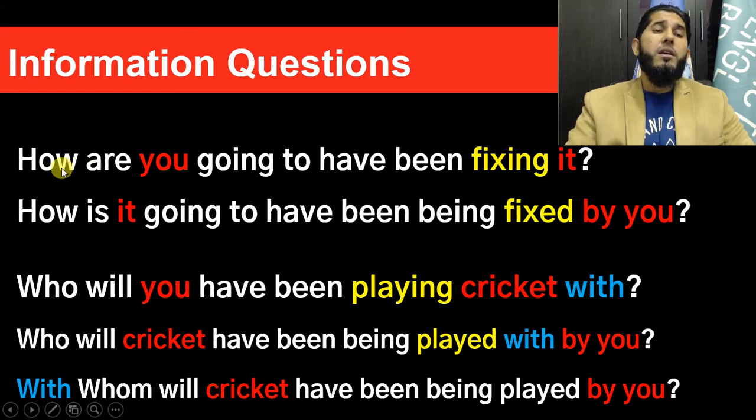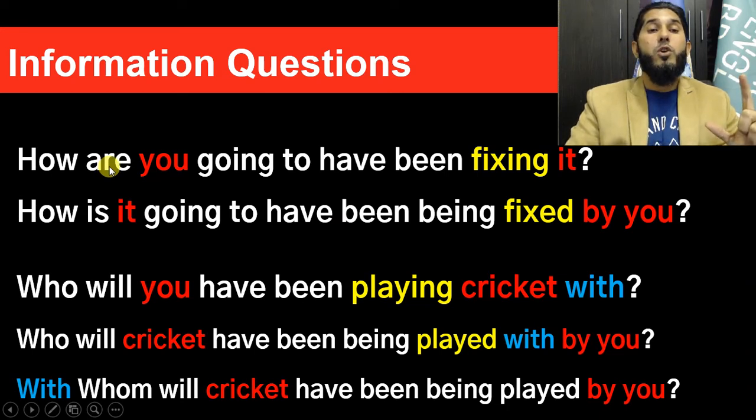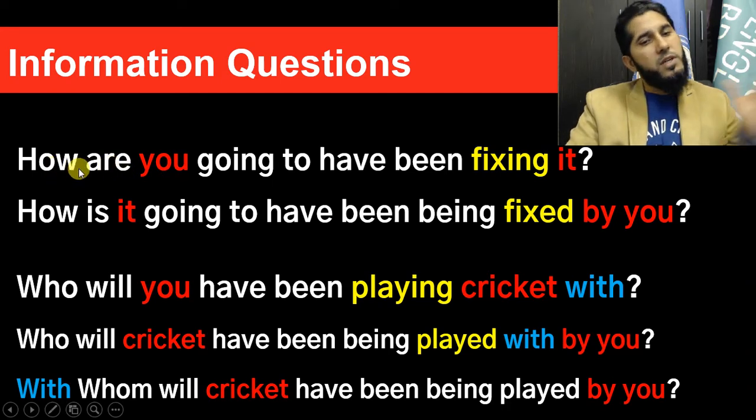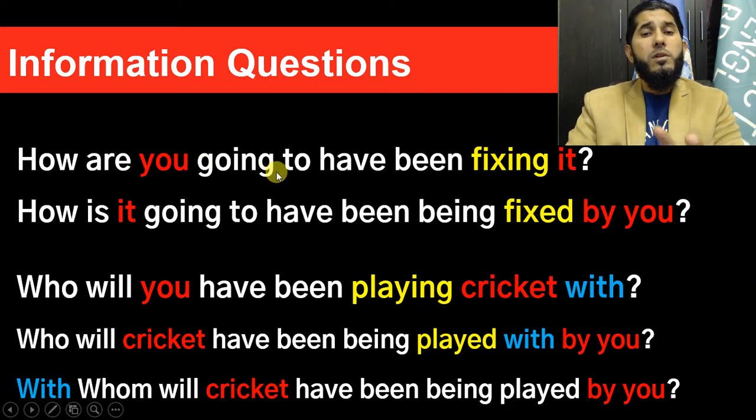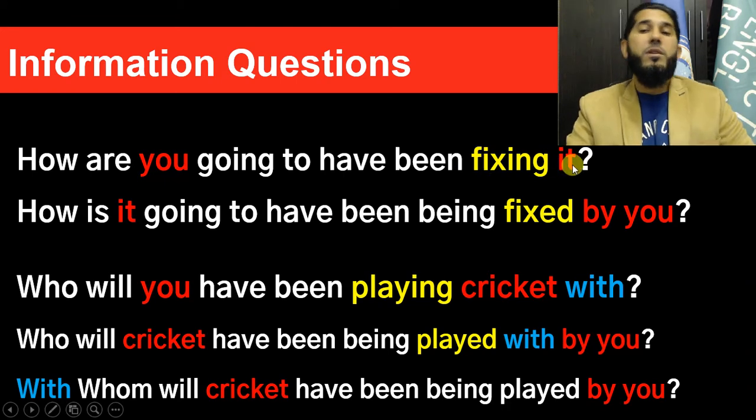So at the beginning of your WH question, you bring the WH question word, like here it is how, and then if you're trying to use be going to, then the to be verb according to the subject is you, so are, they are, we are. But if the subject is he, she, it, then is. Okay, if the subject is, for example, I, then am. Don't forget this. After WH question word, you need a to be verb according to the subject. Okay, then going to, and then have been. So these two auxiliaries, then main verb in ing form, then object.